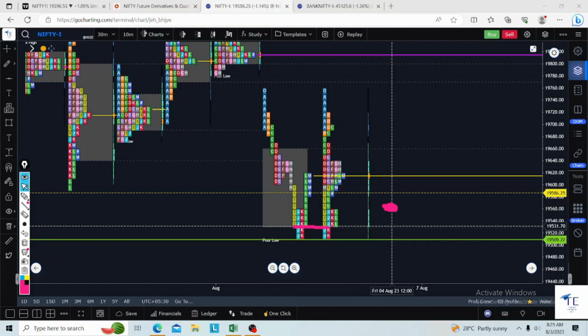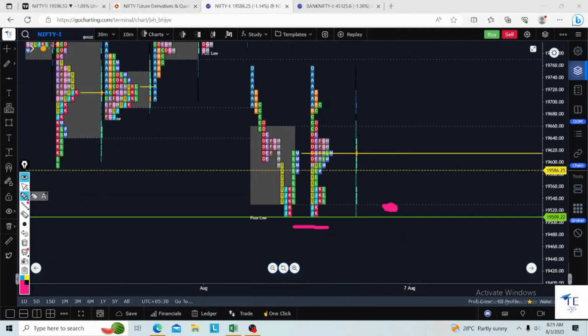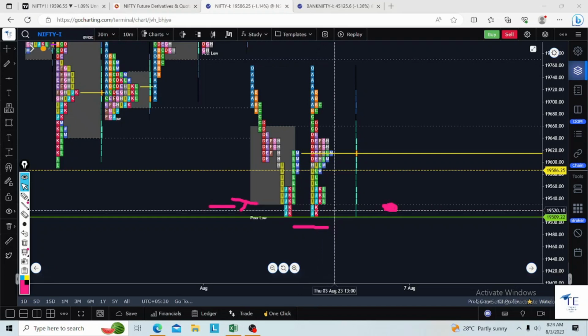This value area low is a short term demand zone, 19,550 to 19,530, you can mark 550 to 530, that is 20 points. That is a demand zone if the market opens flat.